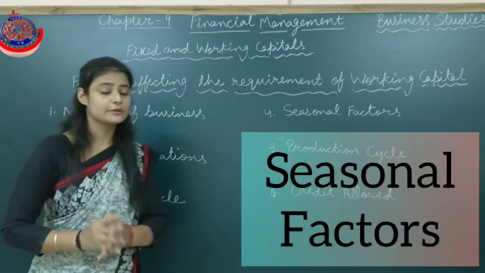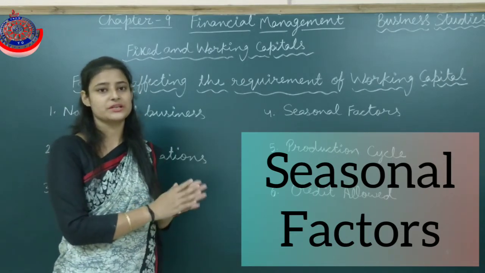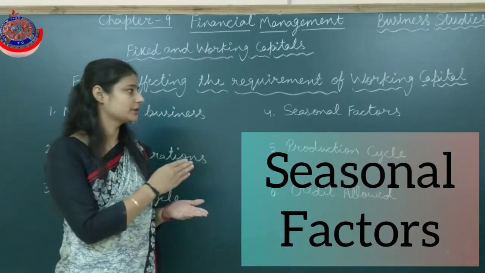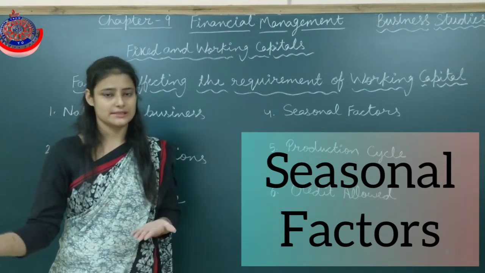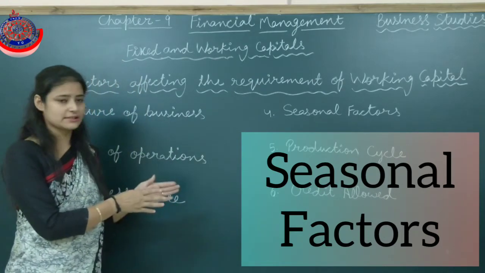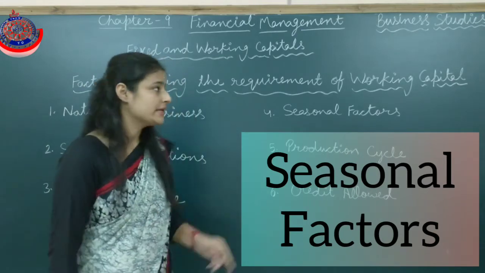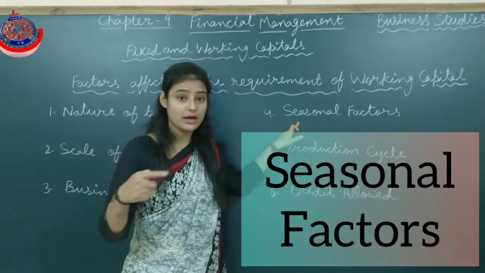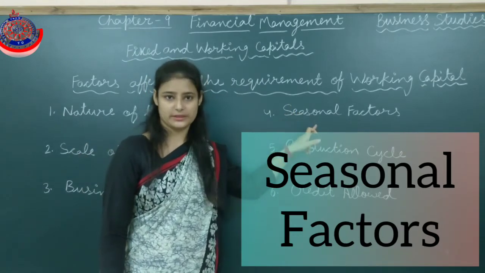Next, the fourth point is seasonal factors. See, if the business concerns are dealing in goods which are seasonal, which are required in a particular season or produced in a particular season, then in that type of business concern, the requirement of working capital also fluctuates. In the peak season, when the demand is high and the production is high, at that time we need more working capital.